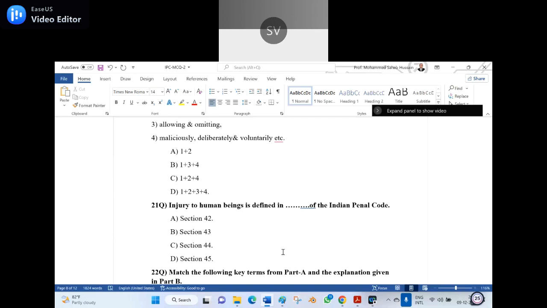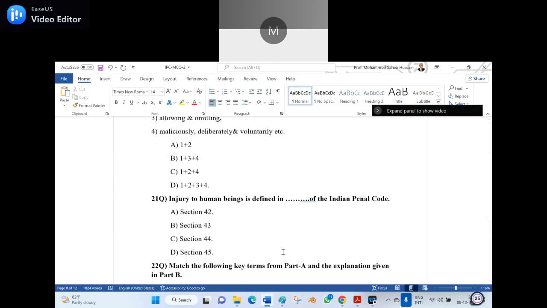Injury to human beings: C, sir. Section 44, sir. It is defined in Section 42, B, Section 43, C, Section 44, D, Section 45. Yes, now you can give the answer. Section 44, sir. Yes, you are right. It is Section 44 that defines injury to the human being.